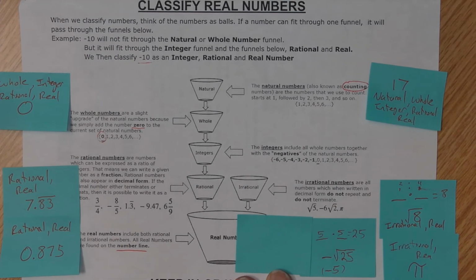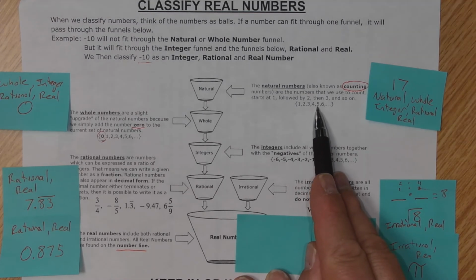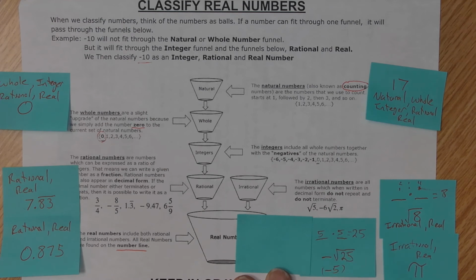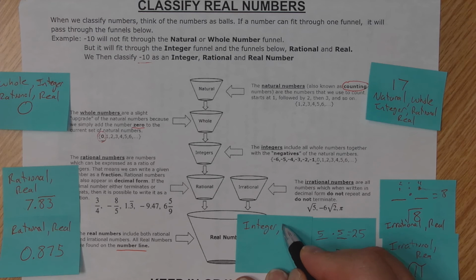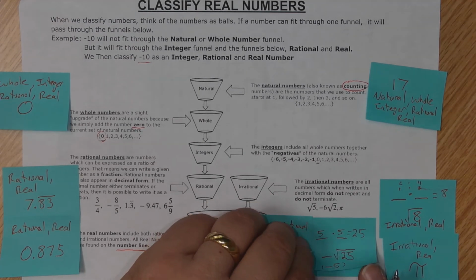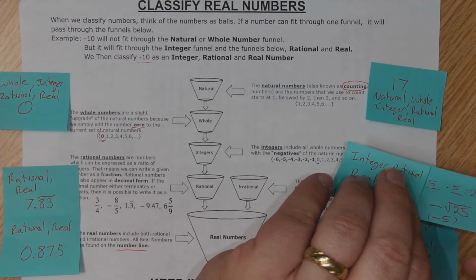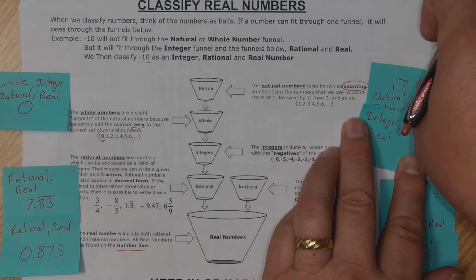It's not 0, but it does have a negative of our natural numbers. Here's 5 as a natural number, and I put a negative in front of it, so this happens to be an integer. Again, if it falls down into the integer, it'll go through rational and down into real. So now I can take this one here off and put it here. I'll move this one here up.